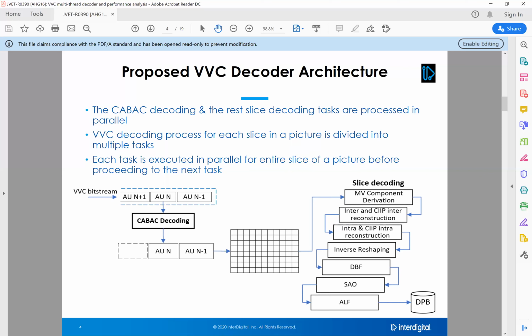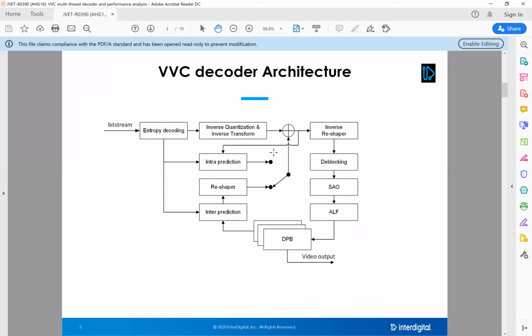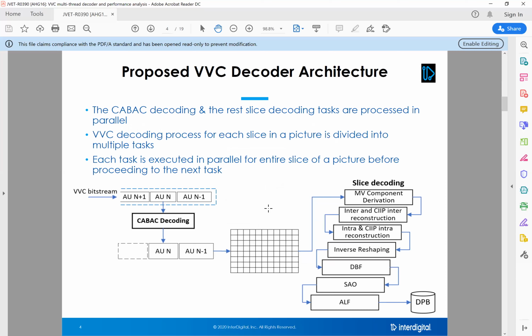As mentioned in the VVC decoder architecture earlier, each step of the decoding process is executed in sequential order using a single thread in the VTM reference software. So the prediction process is executed sequentially for each CU in raster scan order. To achieve real-time decoding speed, we introduced various parallel processing techniques in the VVC decoder.